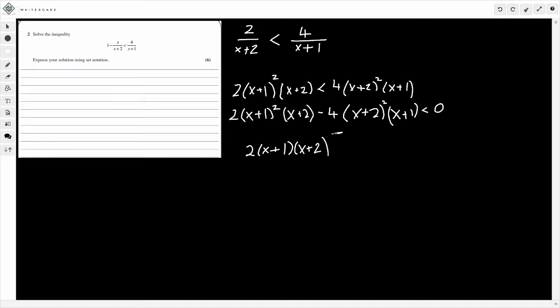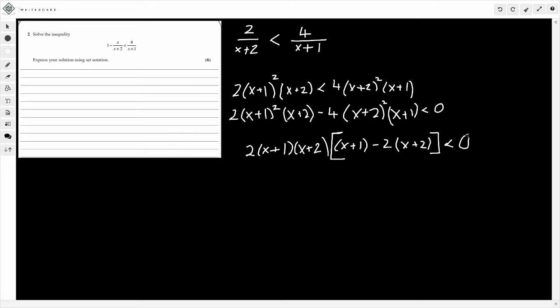And now inside the bracket, we're going to have 2 lots. Well, we need to get something on this side. So we've got 2 times x plus 1 times x plus 2. We still need an x plus 1, so I'm going to have an x plus 1. Minus, so it's going to be minus 2 lots, because we need to make the minus 4. 2 times minus 2 is minus 4. And I need on this side of the bracket an x plus 2, because notice this is x plus 2 squared. We only have 1 here. So that's x plus 2. And that's less than 0 still.